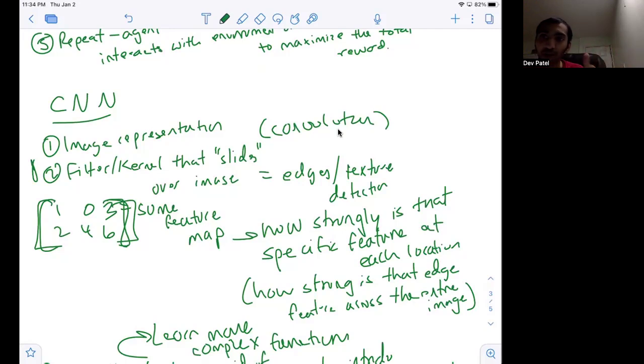Then we perform element-wise multiplication to get the influence, how strongly this specific feature is at each location of the image. So when we do this convolution, or when we slide this kernel throughout the entire image, we get an idea of how strong this specific feature is in each location of the image.